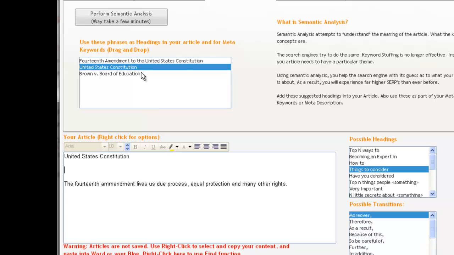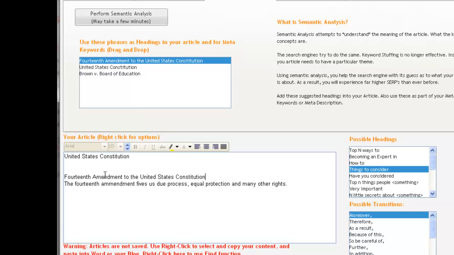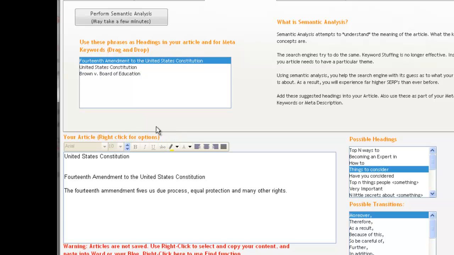That makes our article much more powerful. And by putting these keywords in and these headings, we start giving a lot more relevance to our article versus articles that would have relied on the old keywords. So as you can see, this is a very powerful way of actually being able to give your articles a lot more power in these search engine rankings.